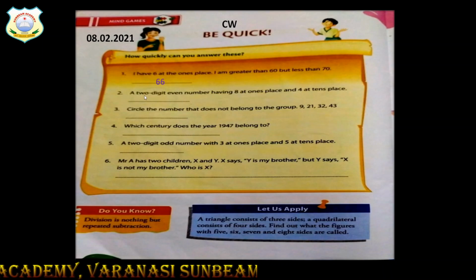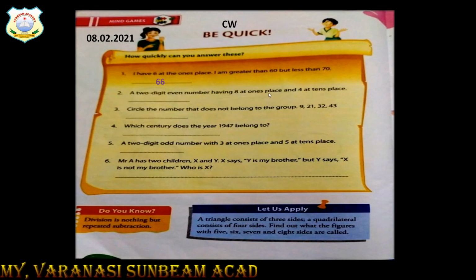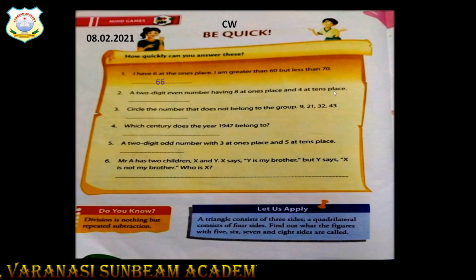Now question number 2. A 2-digit even number having 8 at ones place and 4 at tens place. What is an even number? The number which is divisible by 2 is called an even number. So, ones place, I already told you, ones is 8 and tens is 4.